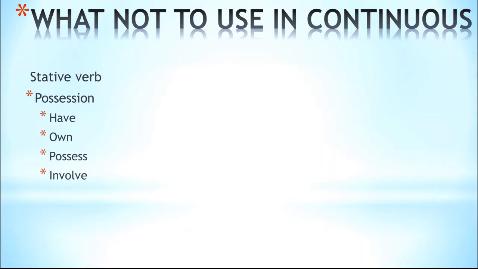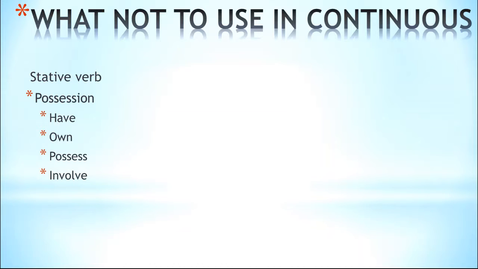So let's see what not to use. We have already talked about what to use, how to use and when to use, but we did not talk about what not to use. We can never use stative verbs in continuous tense, because stative verbs talk about mental states or something similar. For example, possession. These are some examples of possession. For example, I have it. You cannot say I'm having it. I own this. You never say I'm owning this or I was owning this.